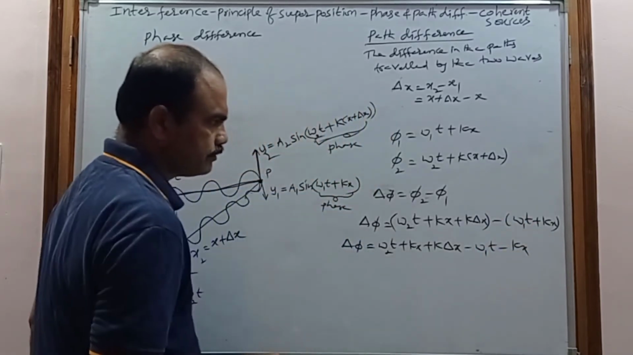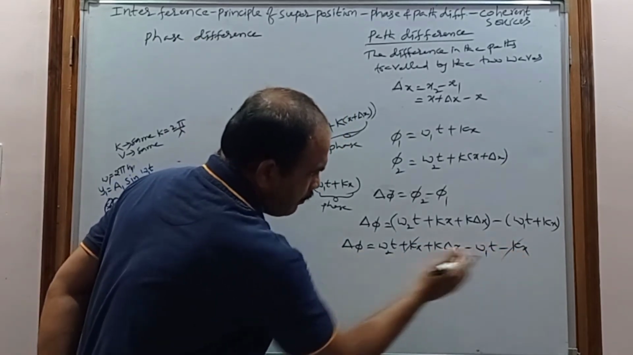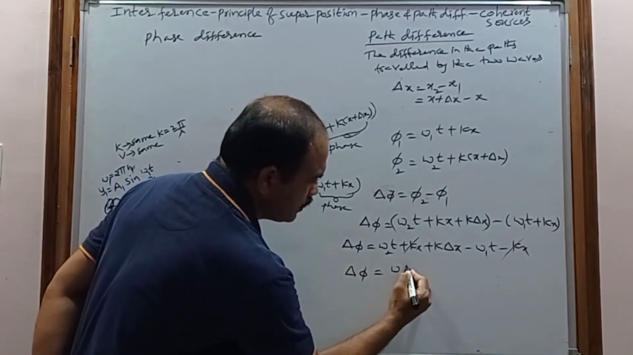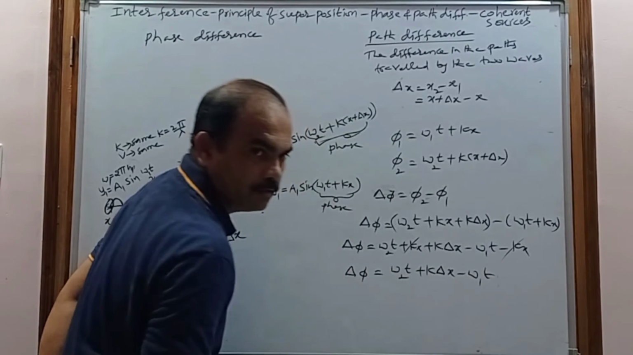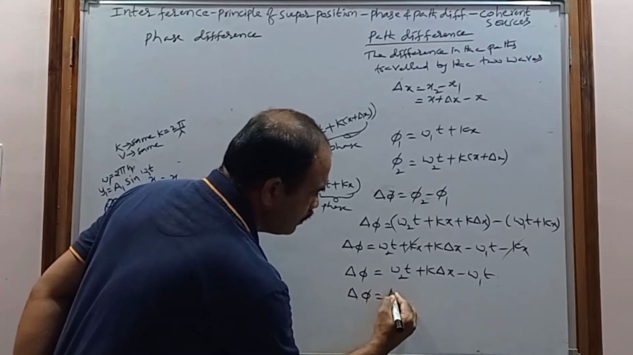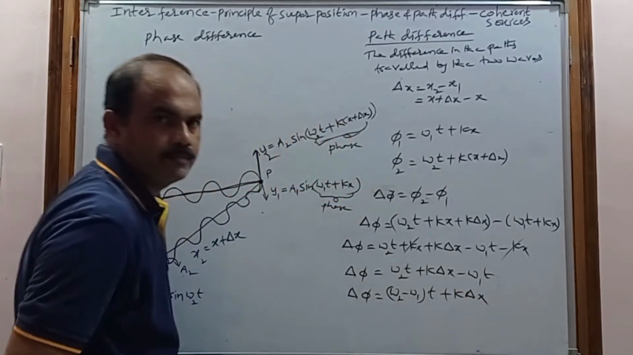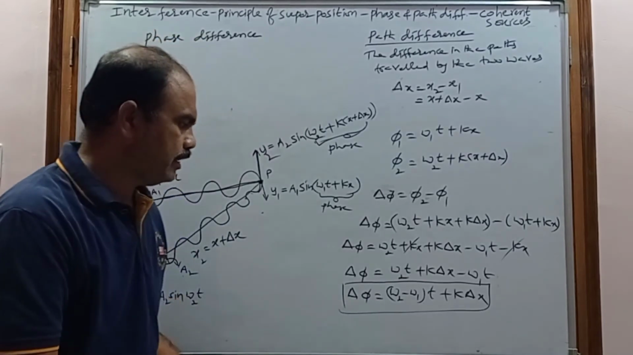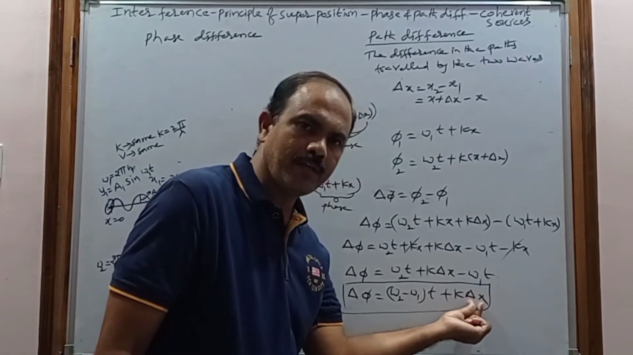So plus kx and minus kx will be cancelled. Then what do you get? The phase difference delta phi is equal to omega 2 into t plus k delta x, minus omega 1 into t. When we take the time common, the phase difference equals omega 2 minus omega 1 into t plus k delta x. This is the equation that represents the phase difference. Here the phase difference depends upon the time as well as the path difference.